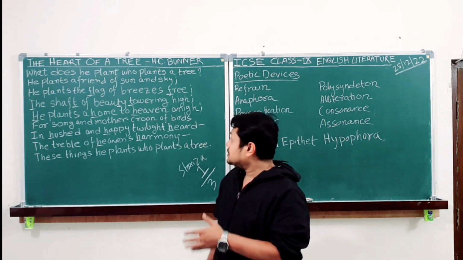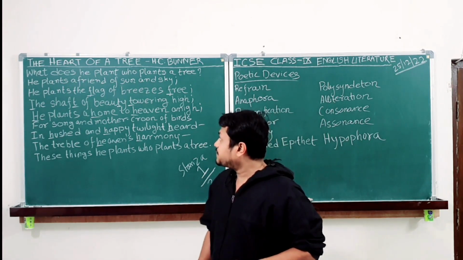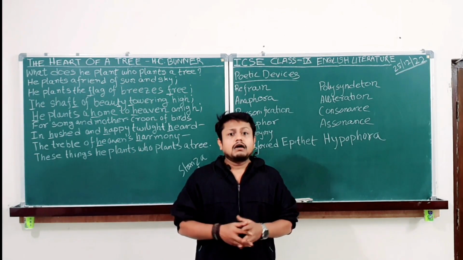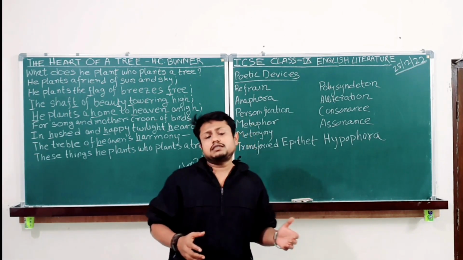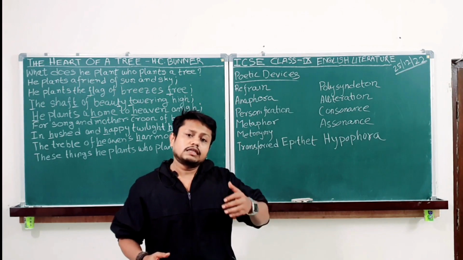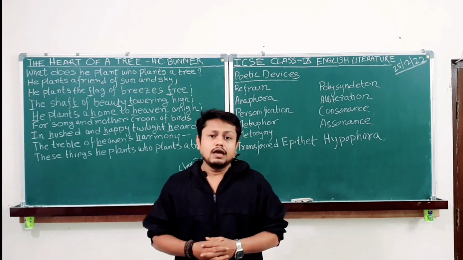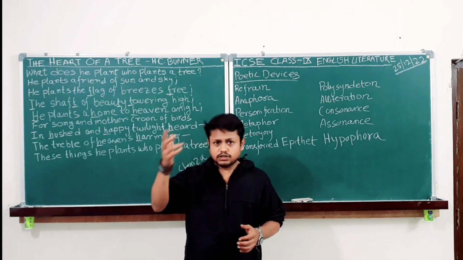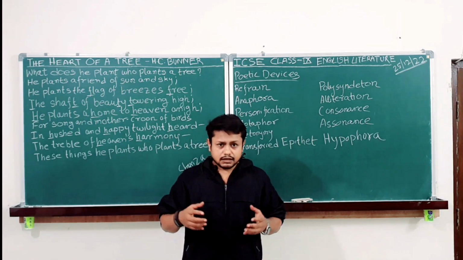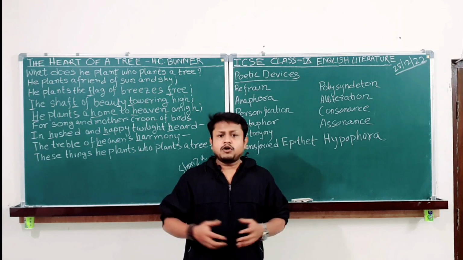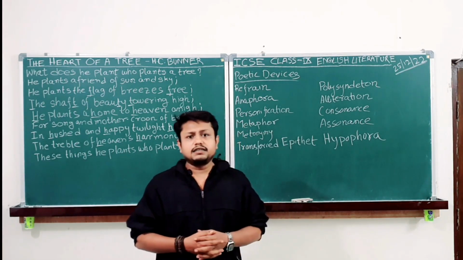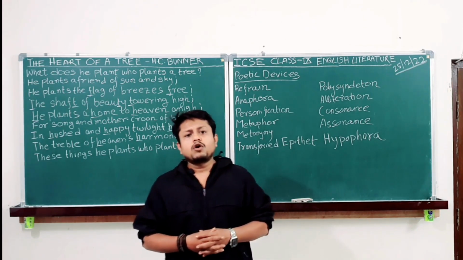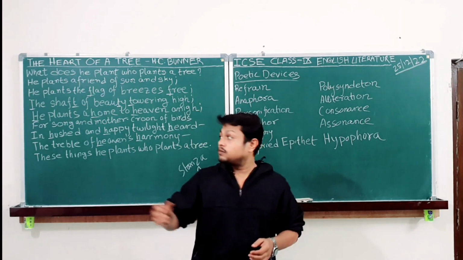Let's start. As the title suggests, you may have guessed, the poet will talk about the heart of the tree, but we must also consider, the poet will also speak about the heart of a tree planter, his gentleness, his kindness, his foresightedness, his responsibility towards the society, his doing civic good, his morality. All these things will be taken into concern when we go through the poem.